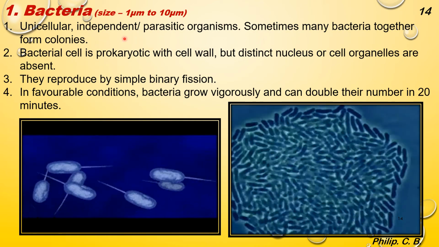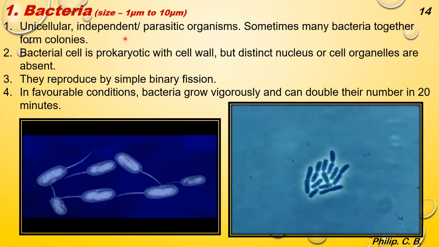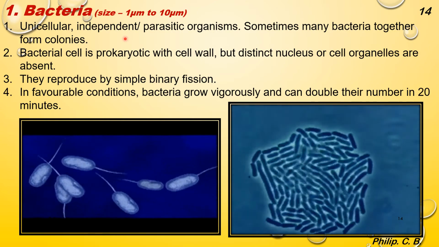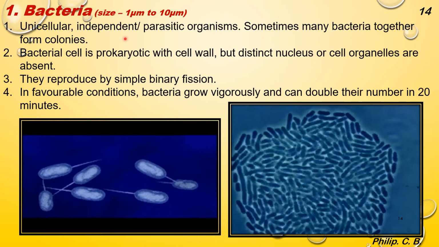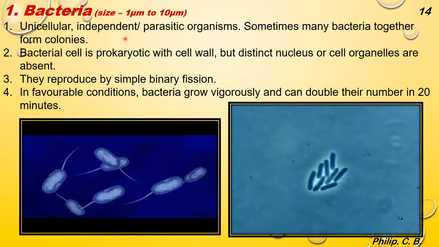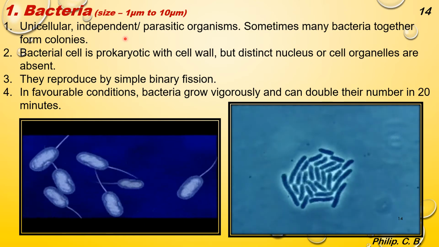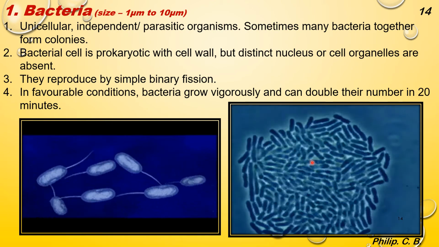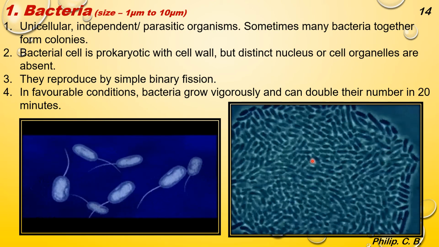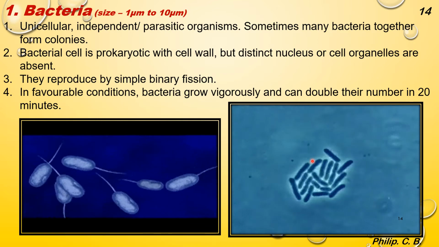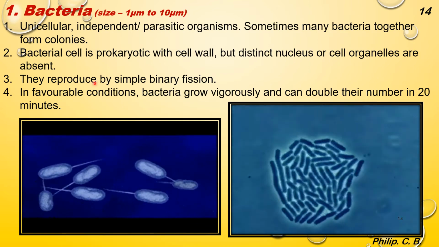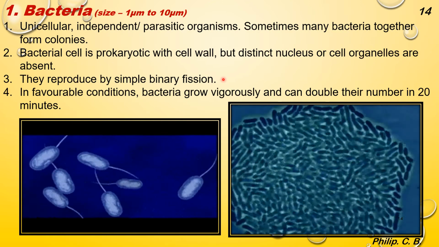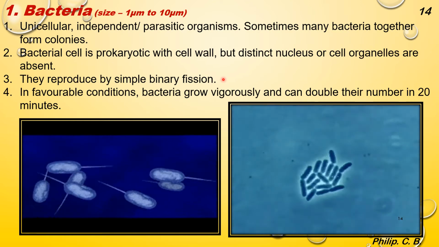Sometimes many bacteria form a colony. Bacteria are unicellular, meaning they have a single cell. They are independent and they cause infection. There are organisms which can cause infection, parasitic. And some bacteria can form colonies. If you see the animation I shown here, the bacteria are dividing by binary fission and forming a colony. They reproduce by simple binary fission, but they don't have any proper nucleus or cell organelles present.